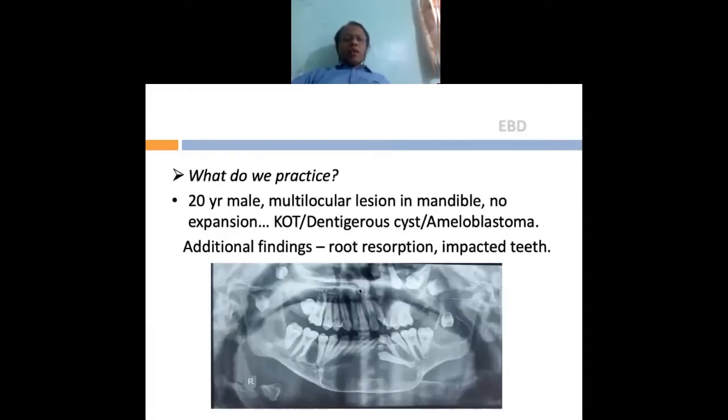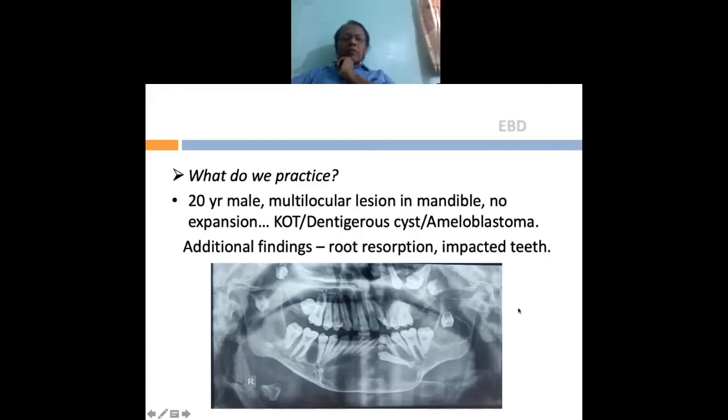Okay, suppose you get a case like this. This was one of our cases in which you see a multilocular lesion, minimal expansion, maybe some expansion here in the anterior region, and there was some root resorption in some areas, lower anteriors, and in this premolar region there is some root resorption.